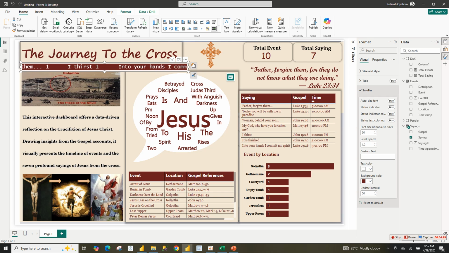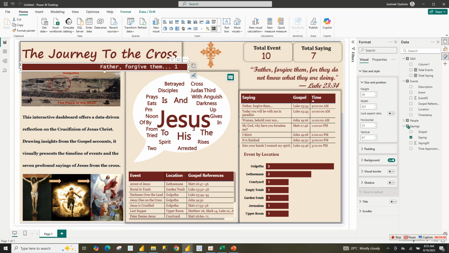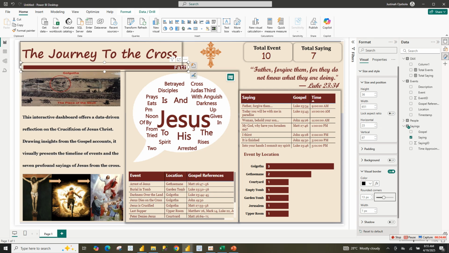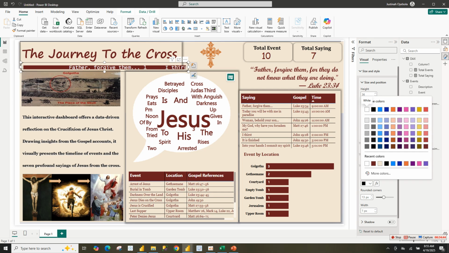Okay. Scroller speed. You can reduce your scroller speed to 1. Background. Let's remove the initial background there. Then border. Okay, so there's a way you can do our scroller. So I'll change this.